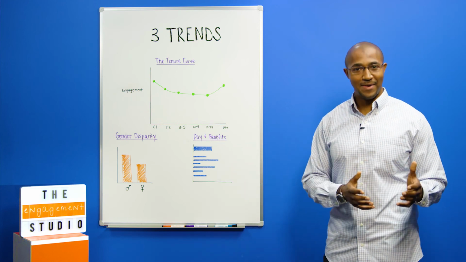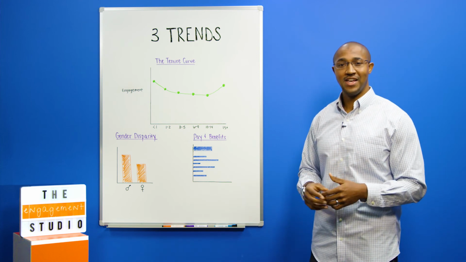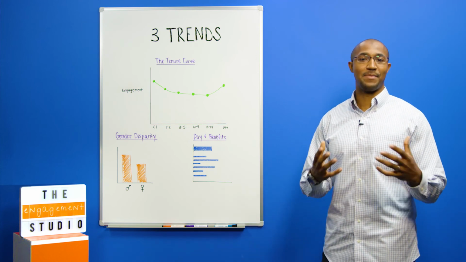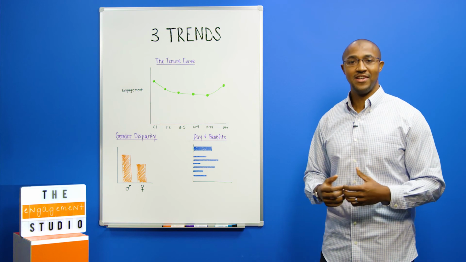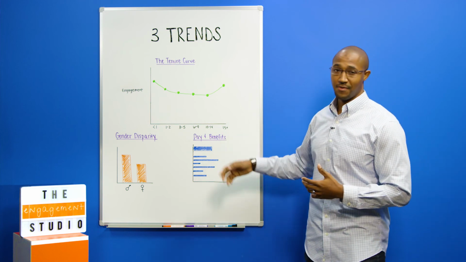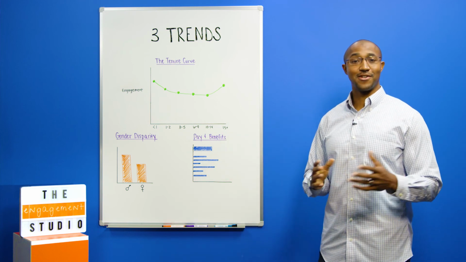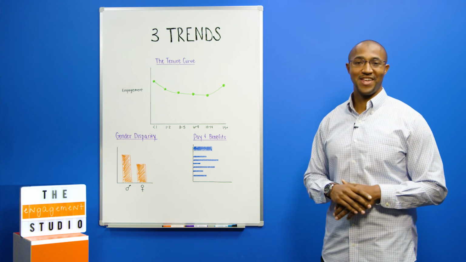So look into the comments, have conversations with managers, and understand what might go beyond compensation and salary and wages to see if you can impact favorability within this group. That's a wrap on the 3 trends within employee engagement data.